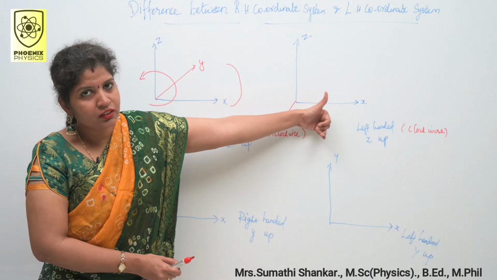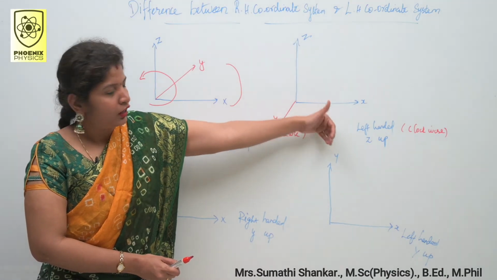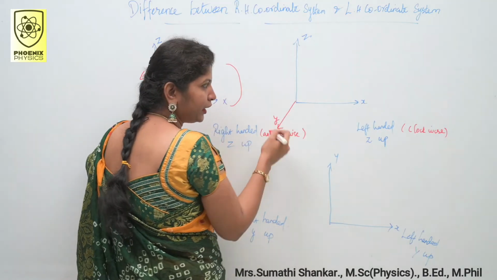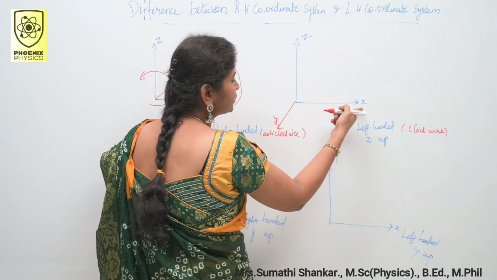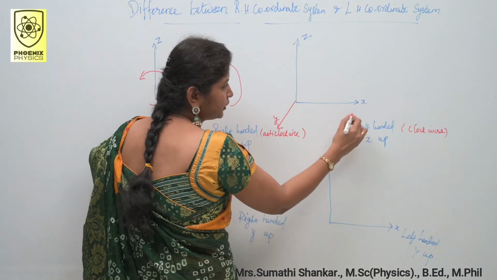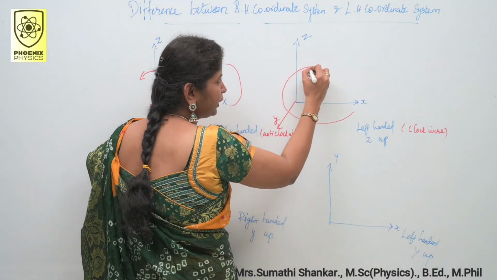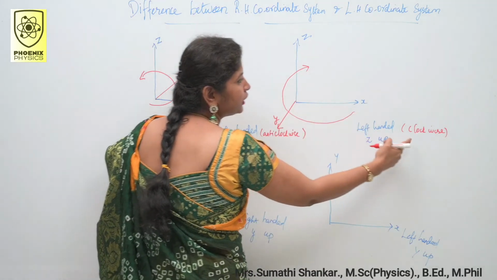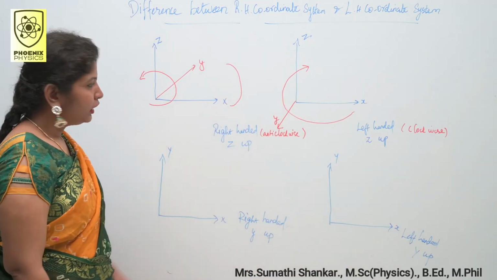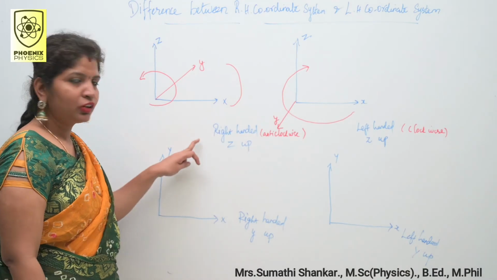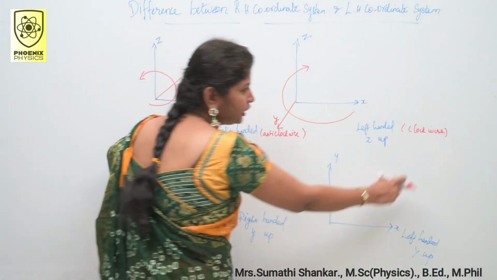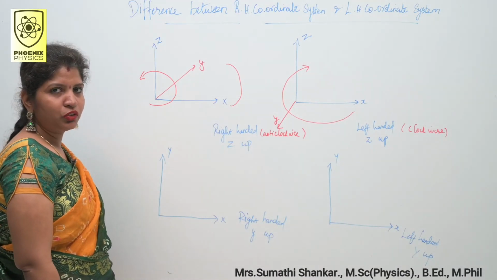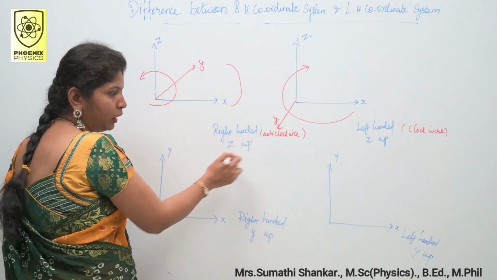Here fingers are outside the board, so that is why I marked here. How did I mark the axes? This is X, Y and Z like this. X, Y, Z like this. Here I marked the axes in the clockwise direction. If it is anti-clockwise, it means right-handed coordinate system. If it is clockwise, it means left-handed coordinate system. Up to this clear? This is Z up.